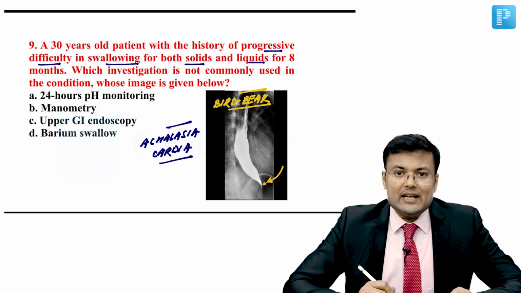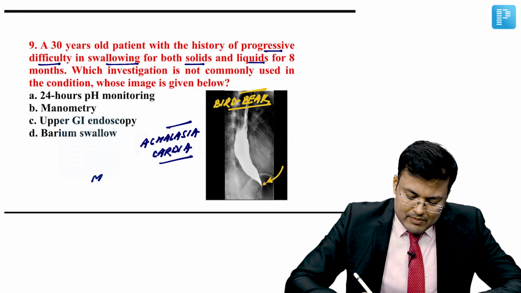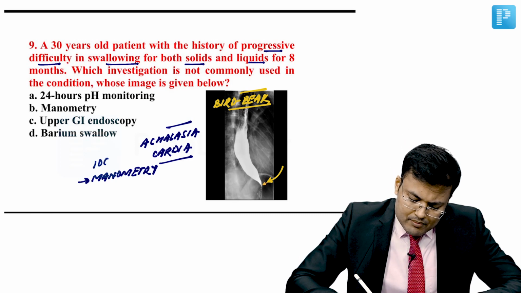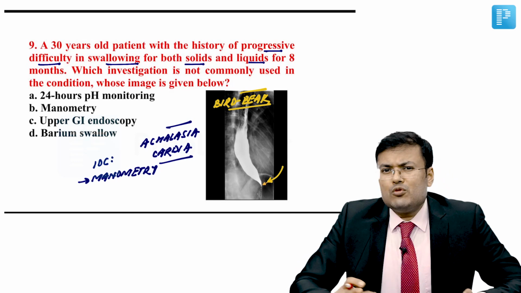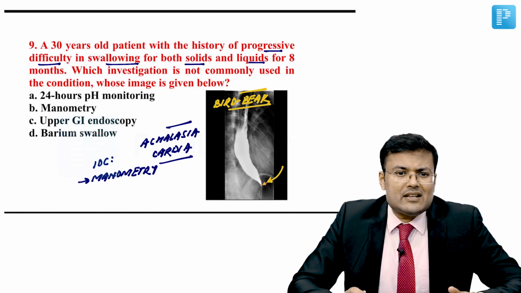In achalasia cardia, what is the investigation of choice? It is high resolution manometry. So for motility disorders, investigation of choice is manometry. Clear? We perform barium swallow. In motility disorders, these kind of characteristic findings are seen or signs are seen.